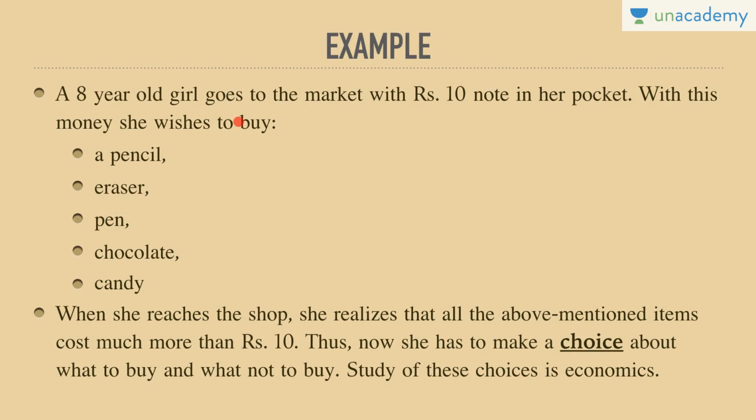An 8-year-old girl goes to the market with a 10 rupee note in her pocket. With this money, she wishes to buy a pencil, eraser, pen, chocolate, candy. These are so many things that she wishes to consume, which means that she has unlimited wants. But she has only 10 rupees, which means she has limited resources. When she reaches the shop, she realizes that all the above mentioned items cost much more than 10 rupees. Thus, now she has to make a choice about what to buy and what not to buy. The study of these choices is economics. The beauty of the subject is that we have to make choices. How to make choices with the limited available resources is what economics teaches us.